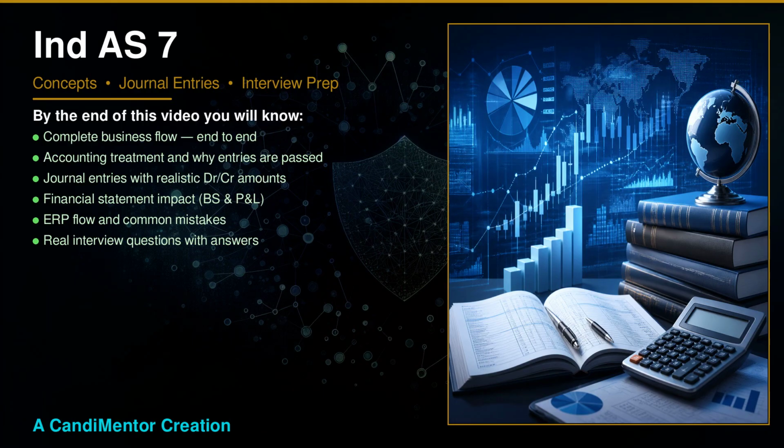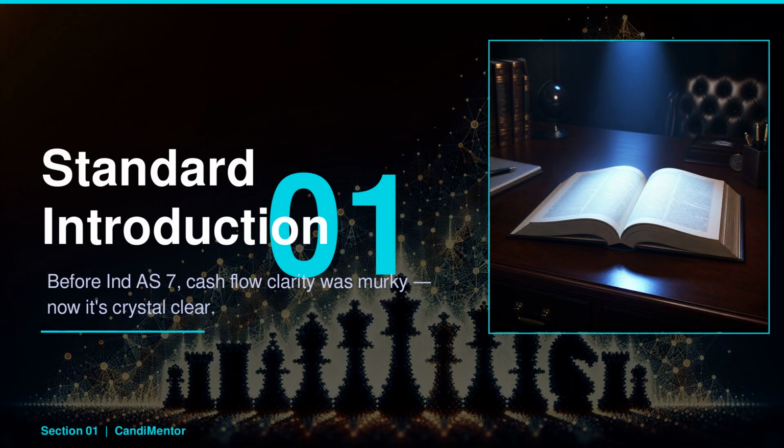need to know. Imagine managing a business without knowing where your cash flows. Before Indian Accounting Standard 7, cash flow information was inconsistent across companies. Now, with Indian Accounting Standard 7, cash flow statements provide consistent clarity, revealing whether a company can sustain operations and grow. By the end of this section, you'll grasp how Indian Accounting Standard 7 transformed financial transparency.